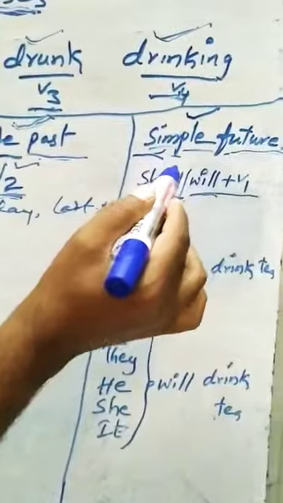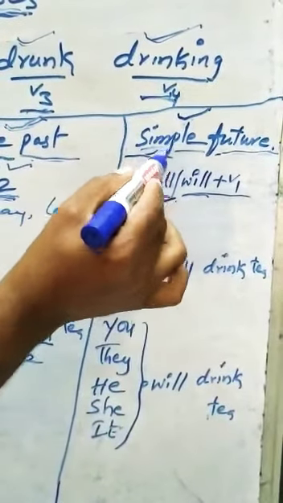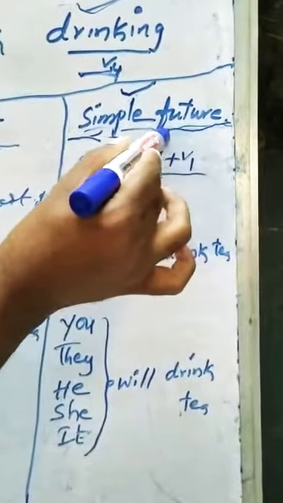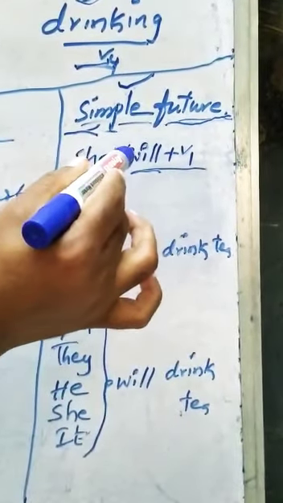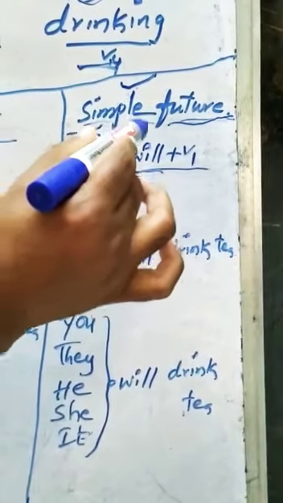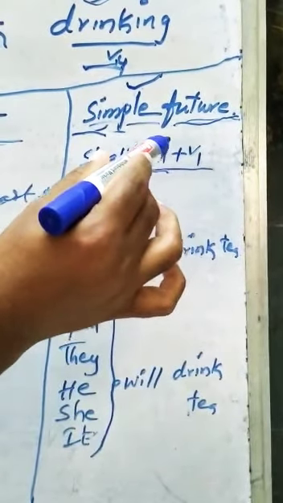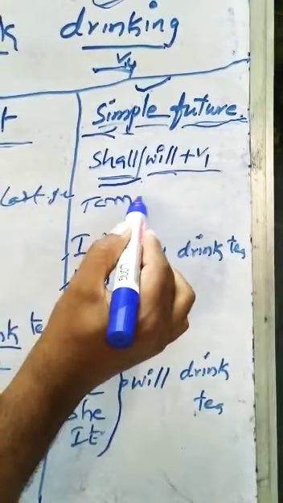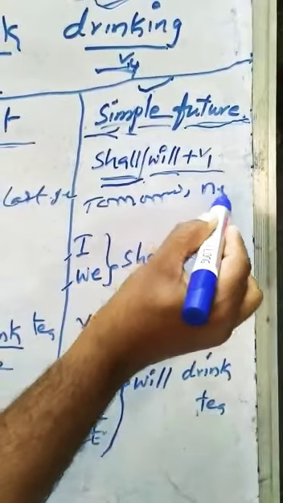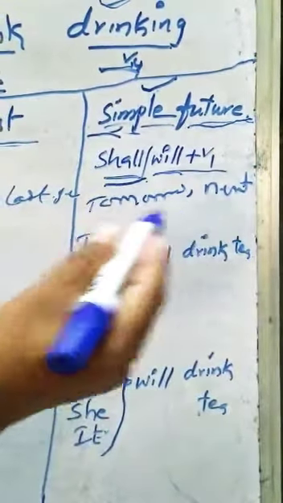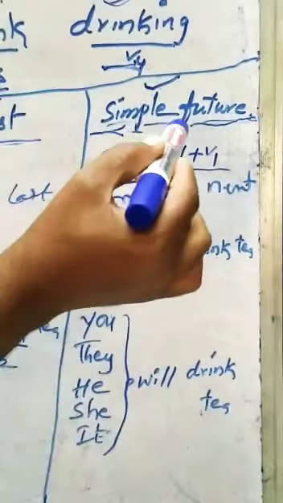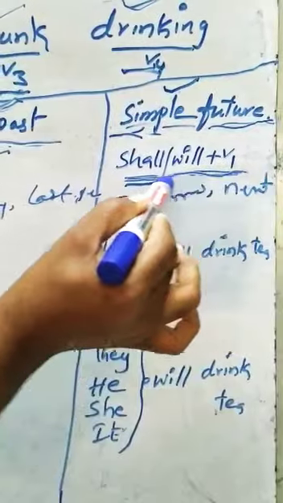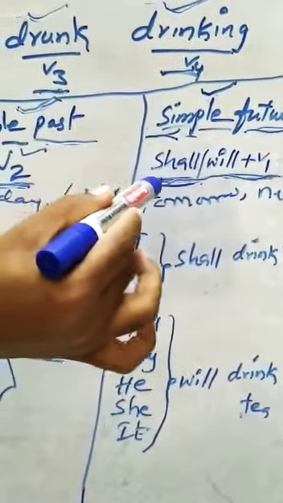Coming to simple future. Simple future is used to express future actions. Future actions means the actions which will occur in the future. For example, the actions which will occur tomorrow, next year, next week, next month, like this. In simple future, we use shall or will plus V1. Shall or will plus V1 verb.